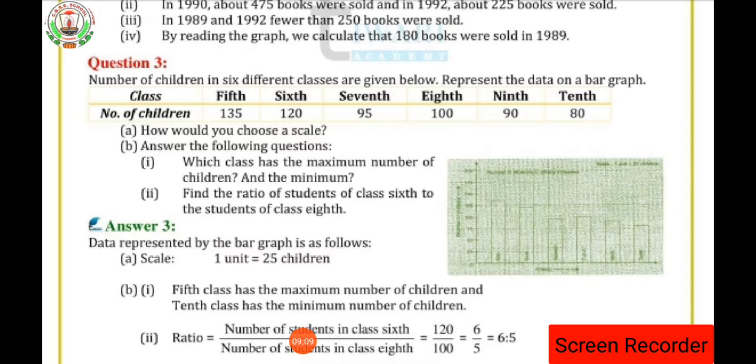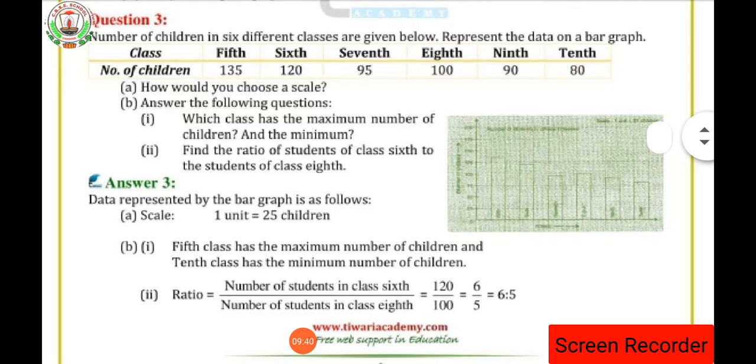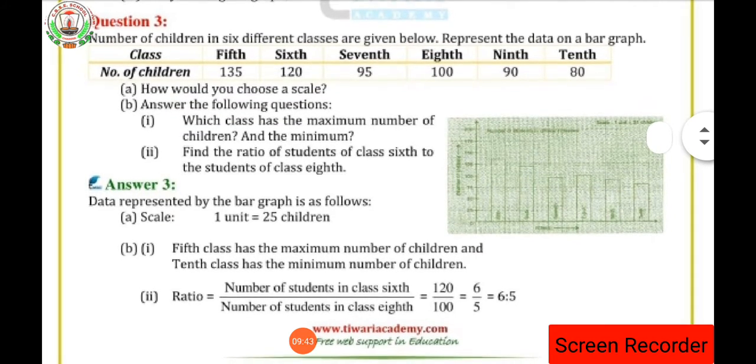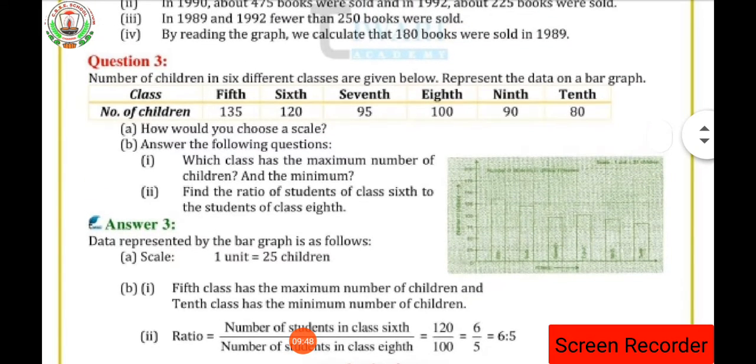Okay, so the number of children in 6 different classes is given. Classes 5th, 6th, 7th, 8th, 9th and 10th standard are given, and the number of students in 5th class is 135, in 6th class is 120, 7th class 95, 8th class 100, 9th class 90 and in 10th class the number of students is 80. Okay, so first we have to answer the following question, that is how would you choose a scale? So scale, as you know, for drawing a graph it is very important to choose the scale. So scale totally depends on us, isn't it?